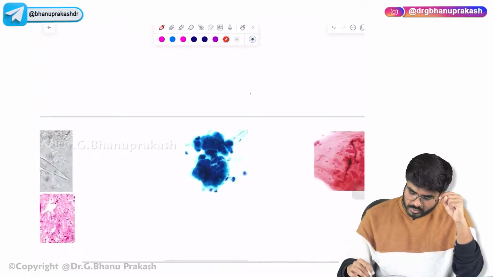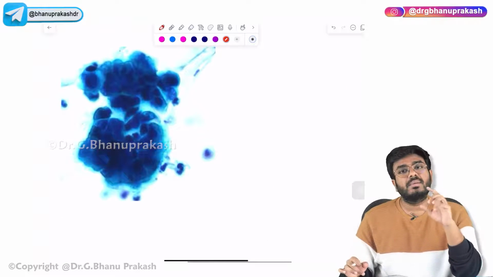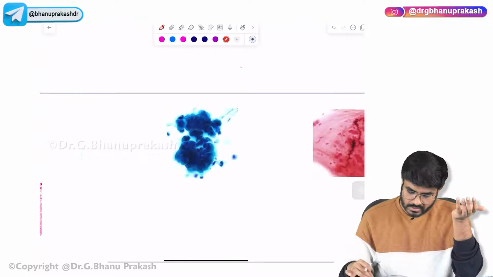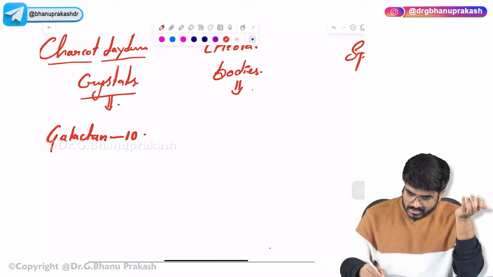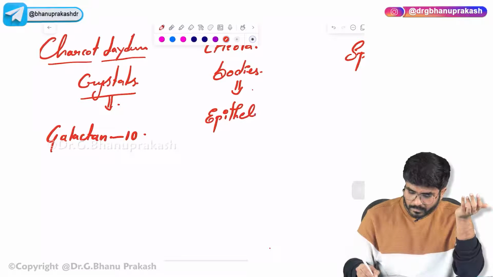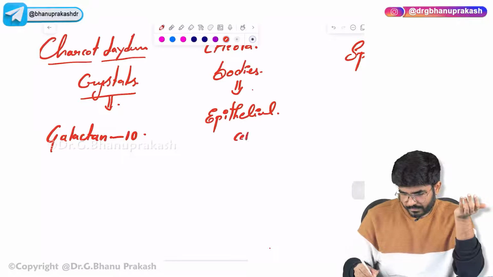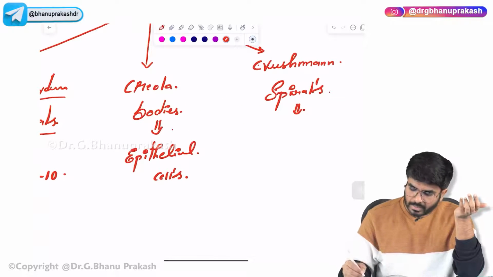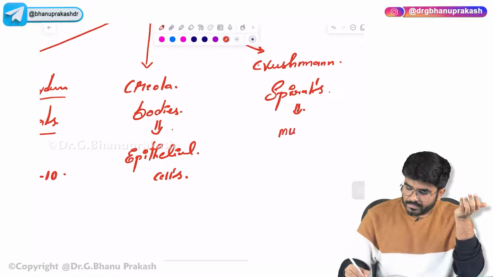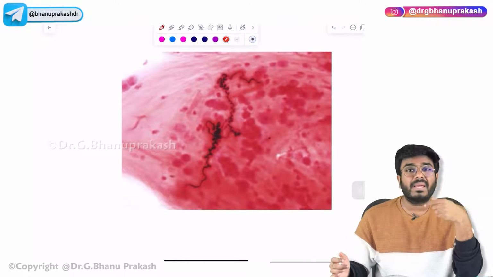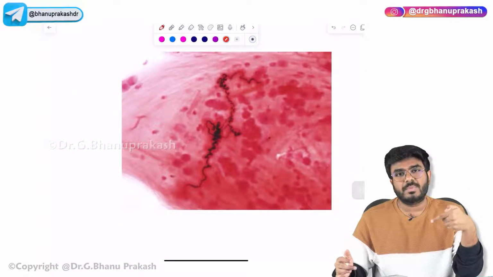These blue colored things what I am showing you, these are the Crayola bodies. These are nothing but the cluster of epithelial cells that are getting denuded and coming out. Crayola bodies are epithelial cells. And what are these Crushman spirals? They are made up of mucus or mucin. Look at the images. That's why they are called spirals. See these spiral shaped things, these are the Crushman spirals.